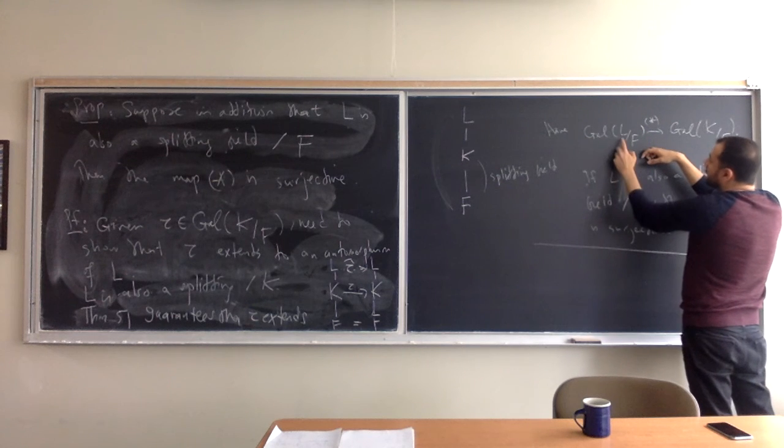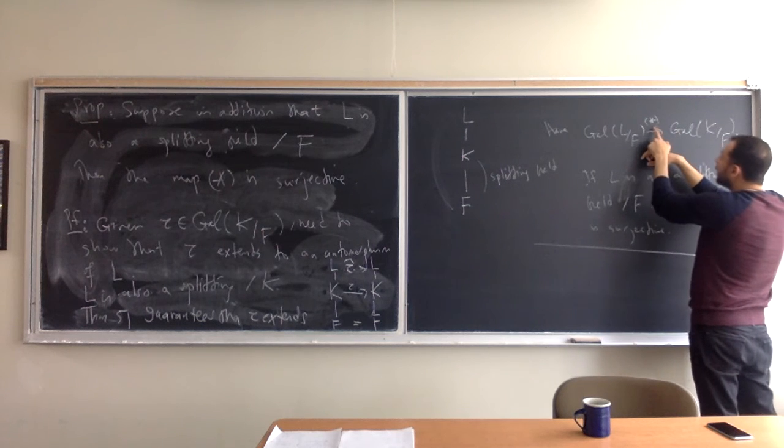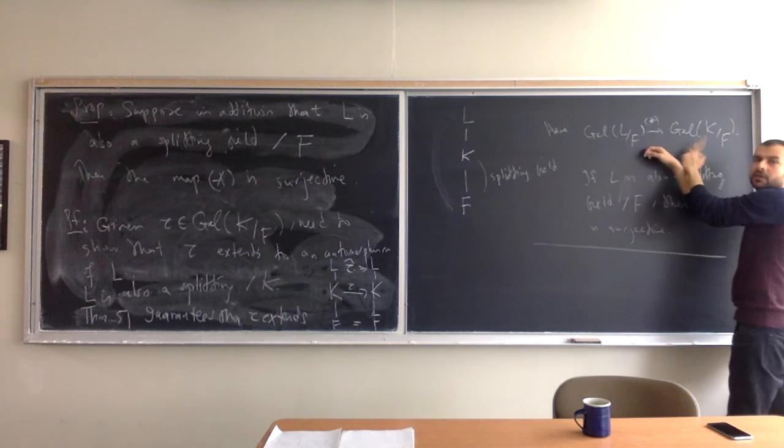So take sigma in the Galois group of L over F. What does it mean for it to be in the kernel of star? It means that when you restrict it to K, you get the identity.